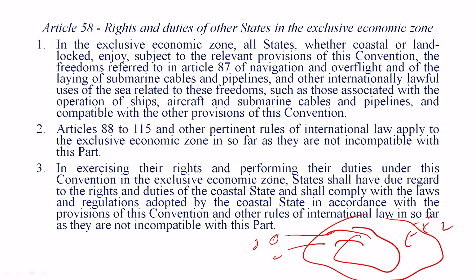So in exercising their rights and performing their duties under this convention in the exclusive economic zone, states shall have due regard to the rights and duties of the coastal state. This is the coastal state to which this exclusive economic zone belongs. They shall comply with the laws and regulations adopted by coastal states. So they are also supposed to follow the rules and regulations. Let's say they have special rules for security measures across this area, so they must be complied with by the other states using the exclusive economic zone, in accordance with the provisions of this convention and other rules of international law, so far as they are not incompatible with this part. But all that they are supposed to follow should not be incompatible with this part of the convention's laws.